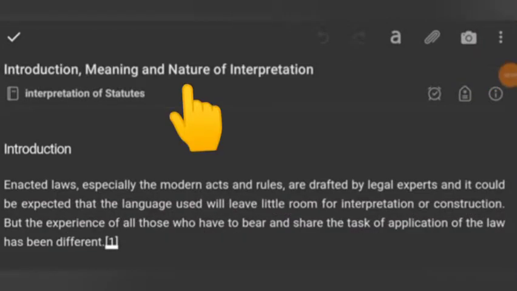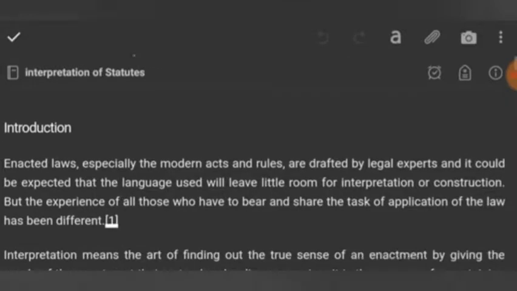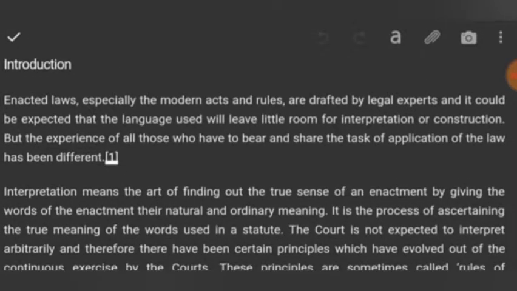Introduction, meaning and nature of interpretation. Enacted laws, especially the modern acts and rules, are drafted by legal experts, and it could be expected that the language used would leave little room for interpretation or construction. But the experience of all those who have to bear and share the task of application of the law has been different.